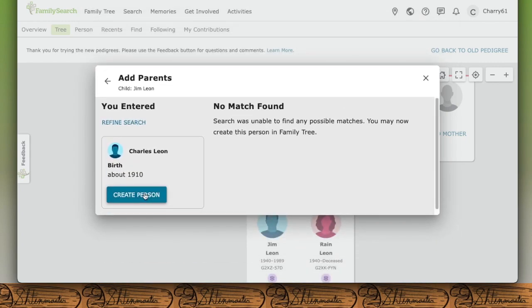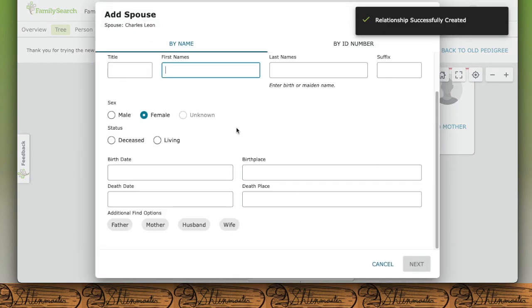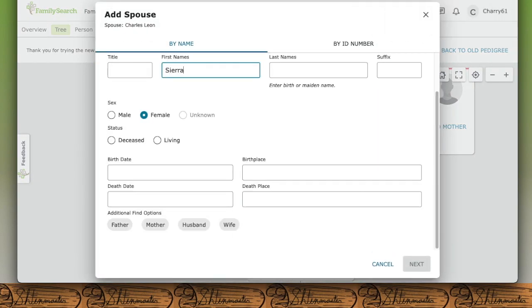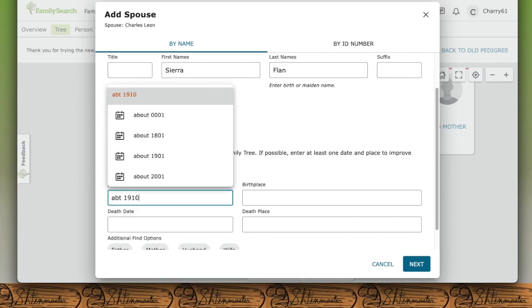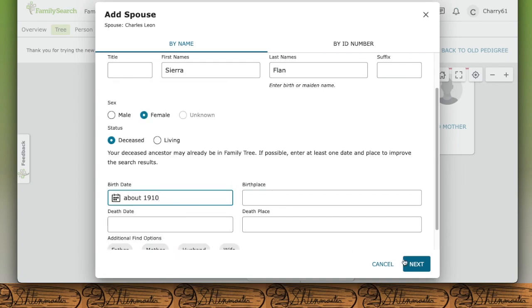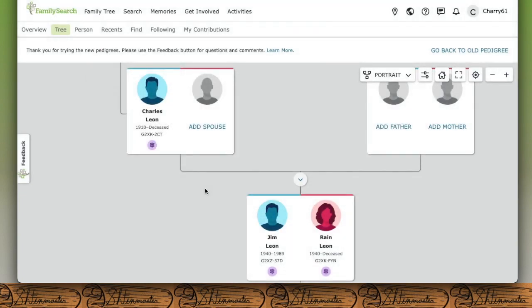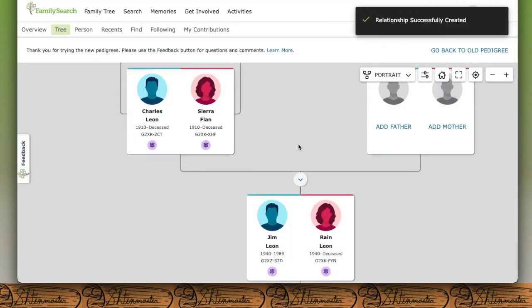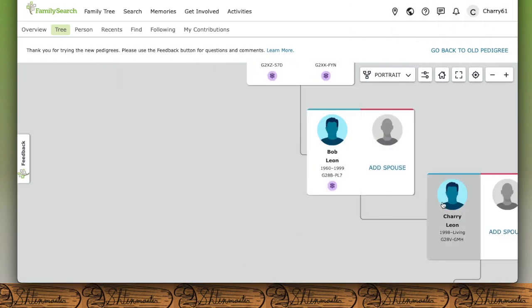And there's no possible matches, so I'm going to create the person. Now we're going to add the spouse, who I know is Sierra, and for some reason I know her maiden name, Flan. She's deceased, and I'm also going to put about 1910. There was no match, so it's alright. So now we have information on both the great-grandparents, the grandparents, the father, and us.